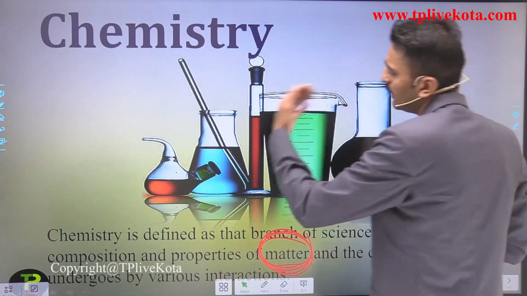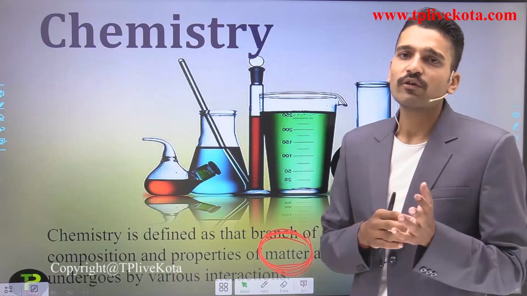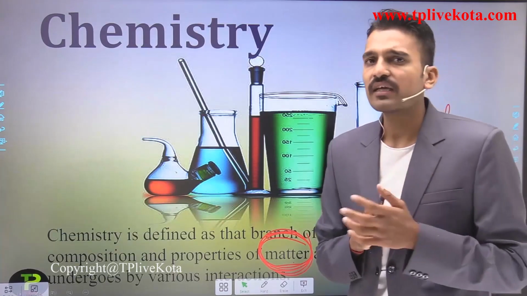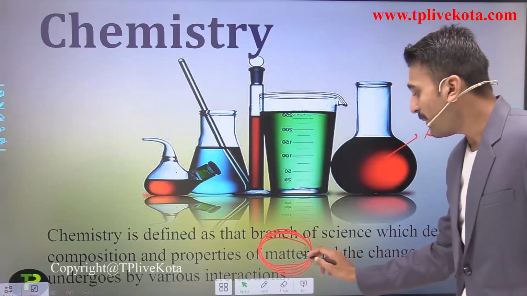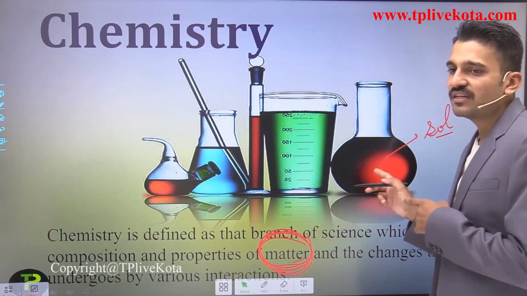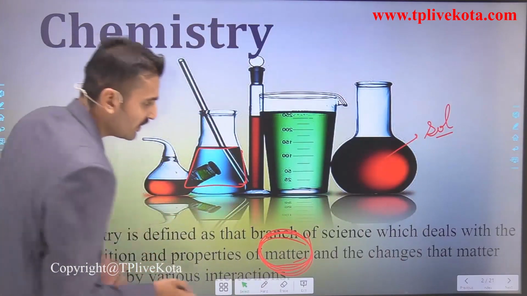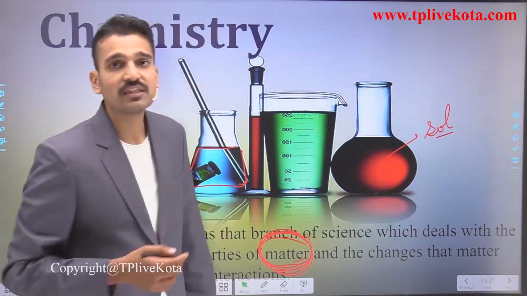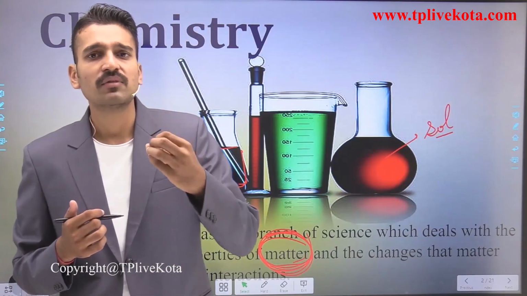When I put this solution into that solution, there will be some kind of chemical change. If there is a chemical change happening, it means the matter in this container and the matter in this flask are interacting with each other,